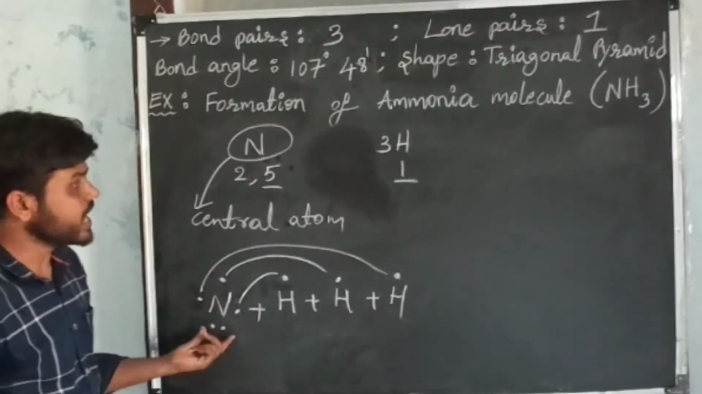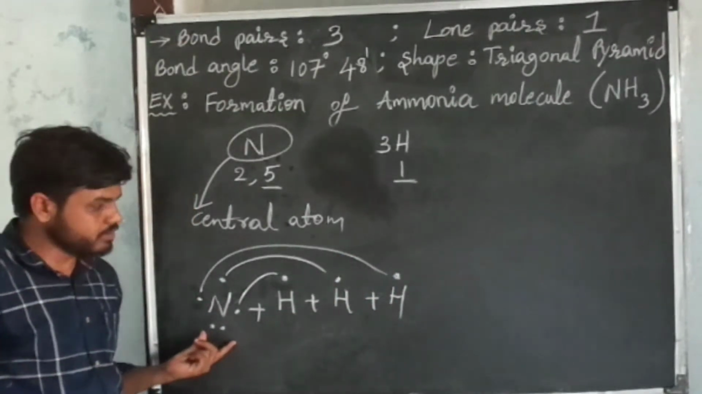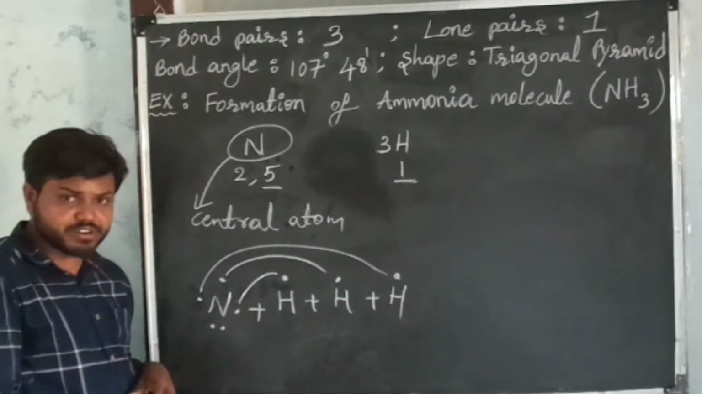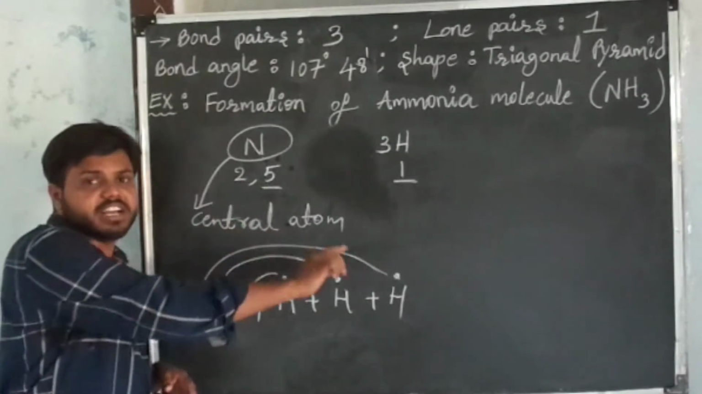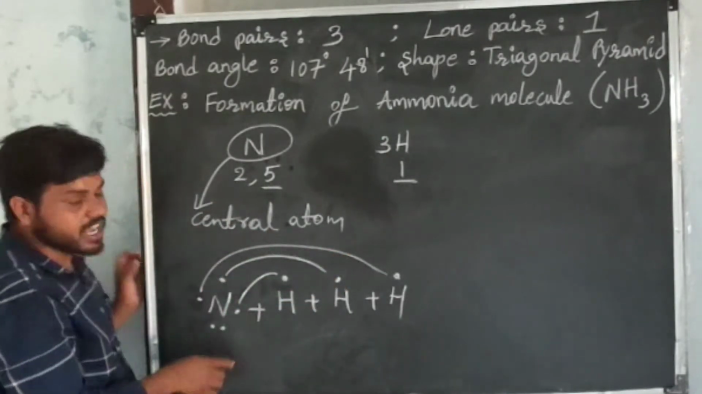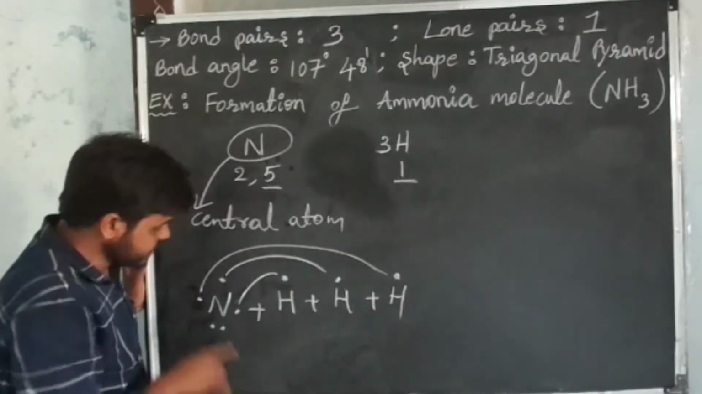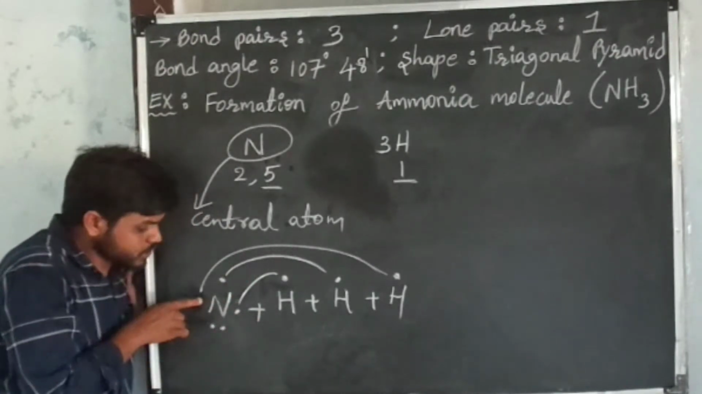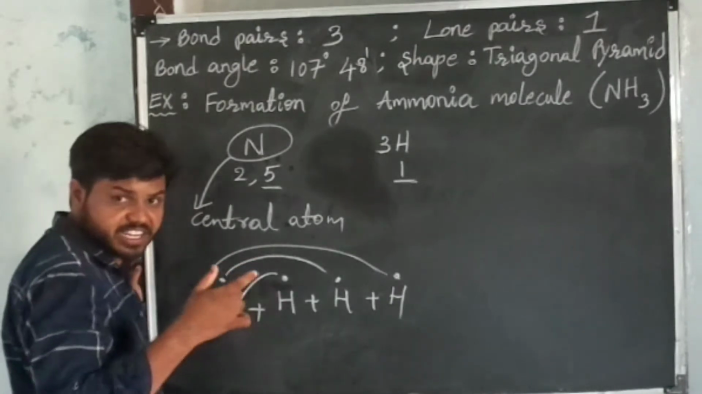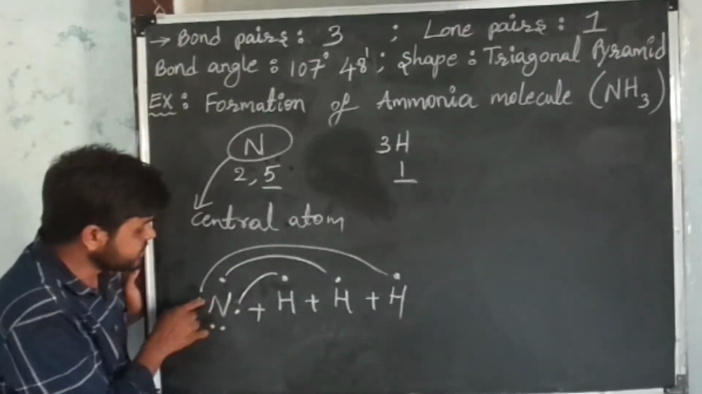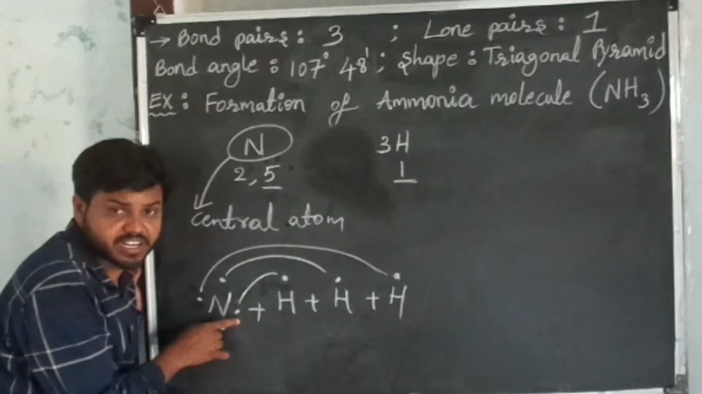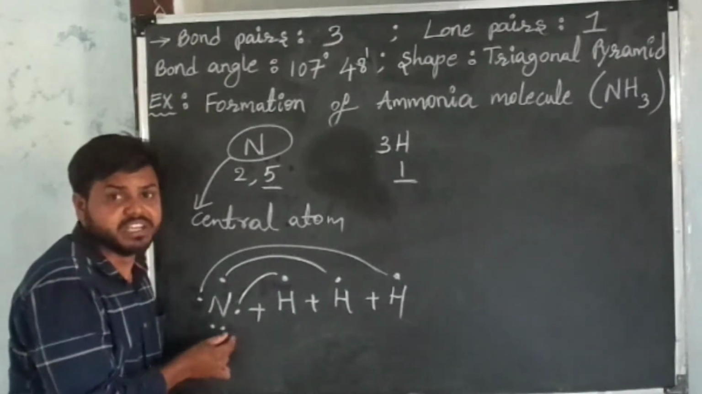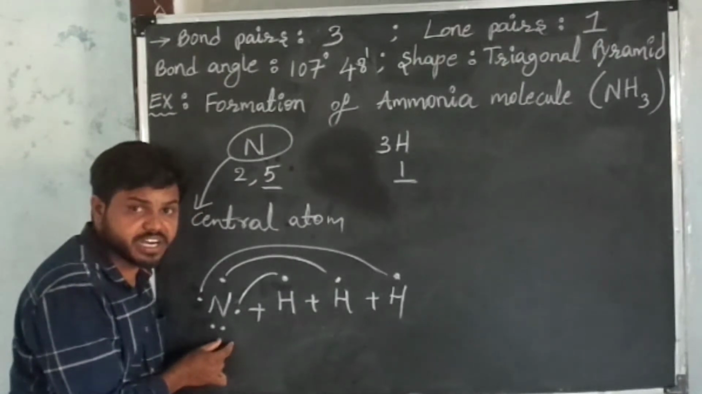See, nitrogen is the central atom of the molecule because 3 atoms of hydrogen are sharing electrons with 1 atom of nitrogen. In this central atom, there are 5 valence electrons. From those 5 valence electrons, only 3 electrons participate in the chemical reaction. That's why these 3 electrons are called bonded electrons. These 2 electrons are not participating in the chemical reaction. These 2 electrons are called unbonded electrons.